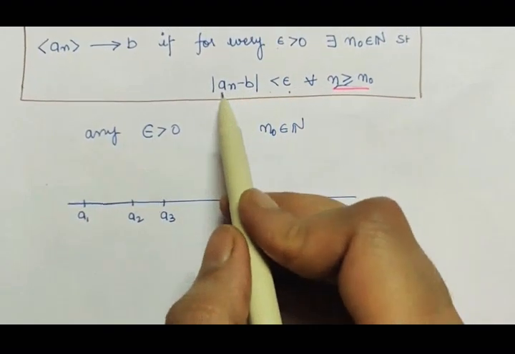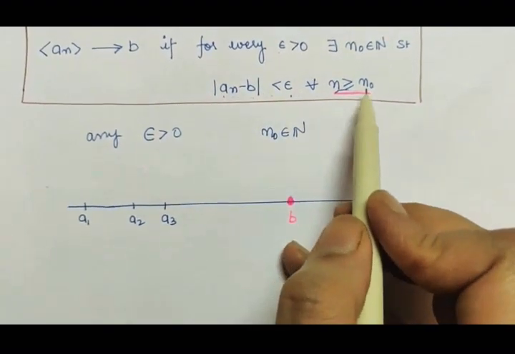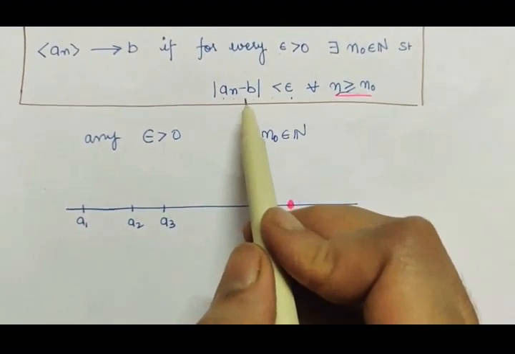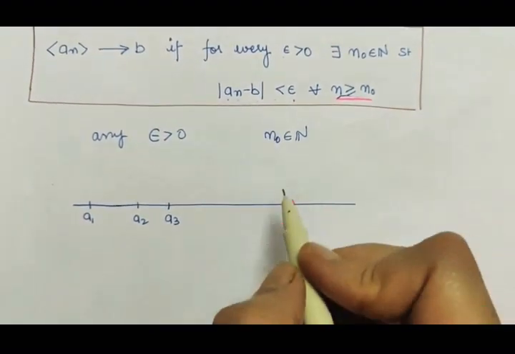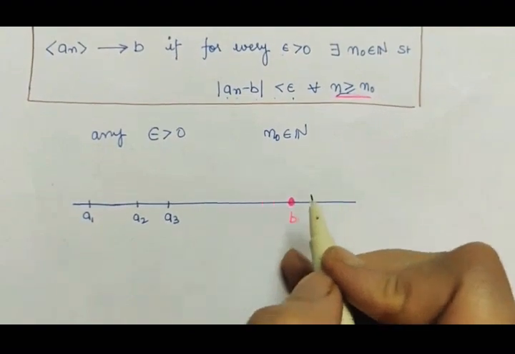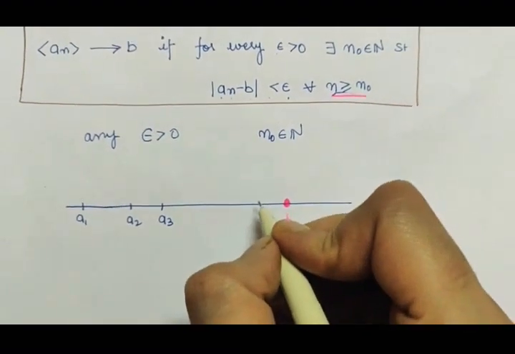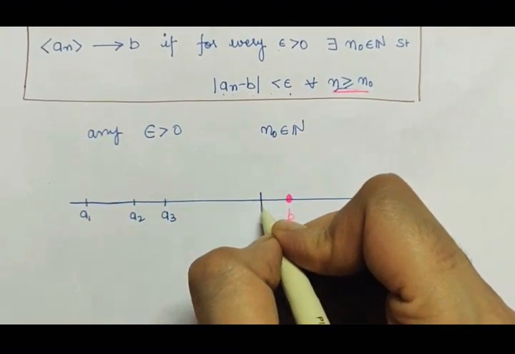That means every term after this n0, that is an0 plus 1, an0 plus 2, an0 plus 3, every such term is within that particular distance from b. That means this is the distance.